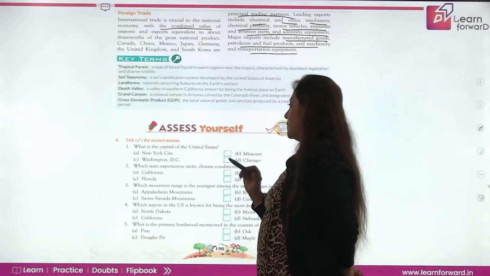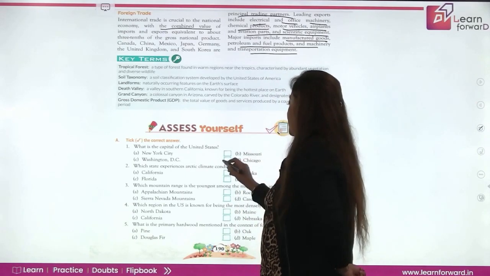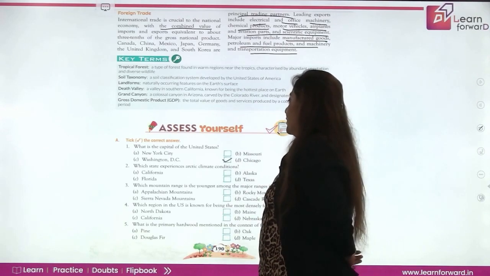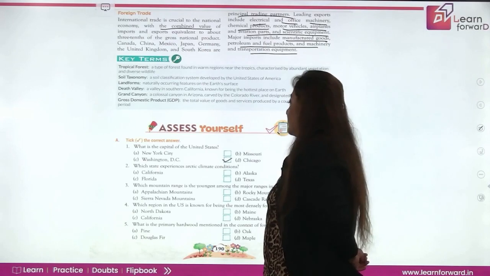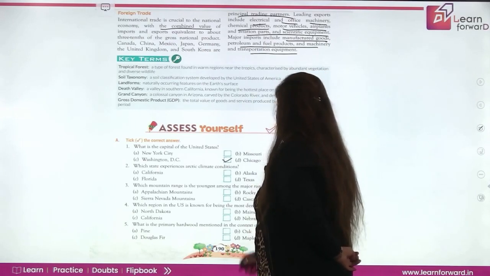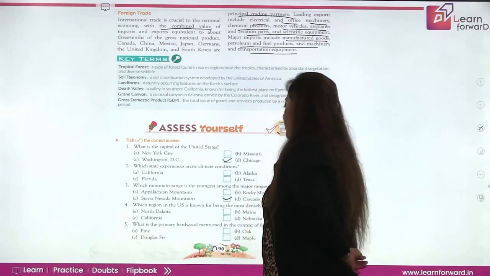Let's come to the assessment. What is the capital of the US? The capital of the US is Washington DC. Which state experiences Arctic climate? We've talked about it. That's Alaska. Which mountain range is the youngest among the major ranges in the US? That is the Sierra Nevada mountains.